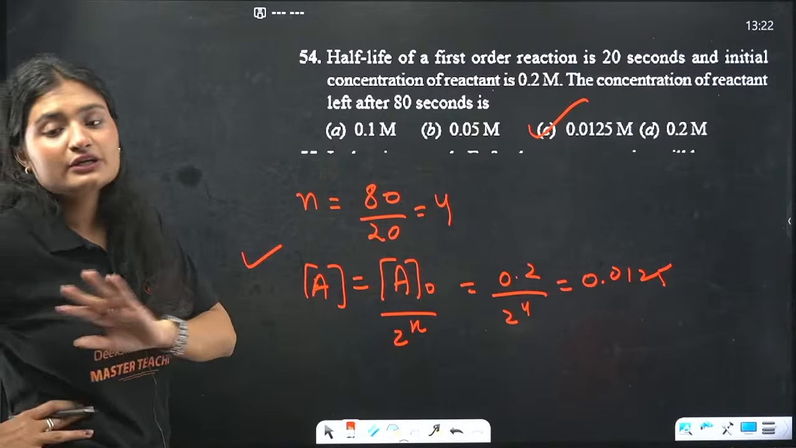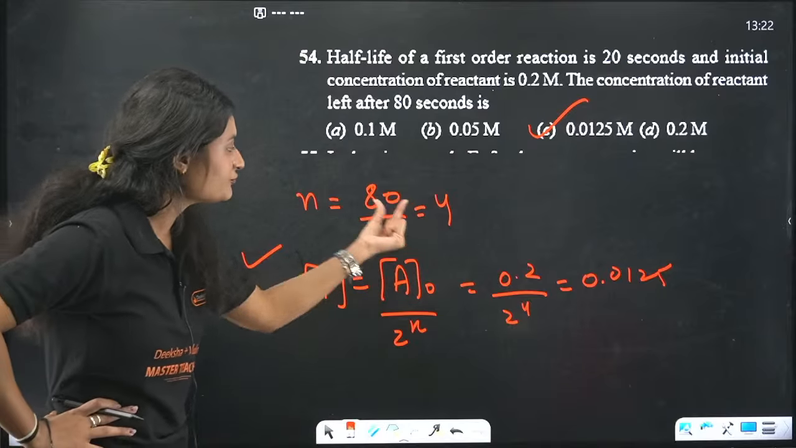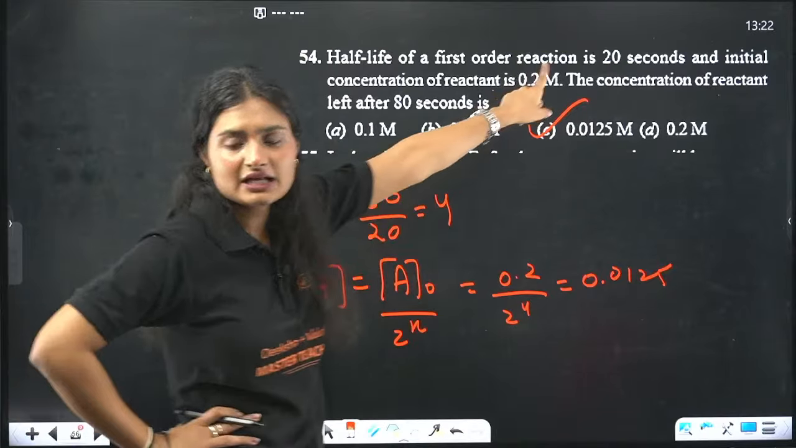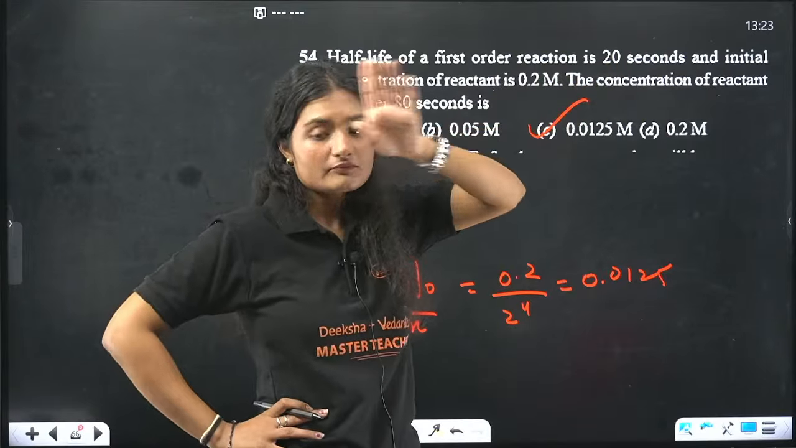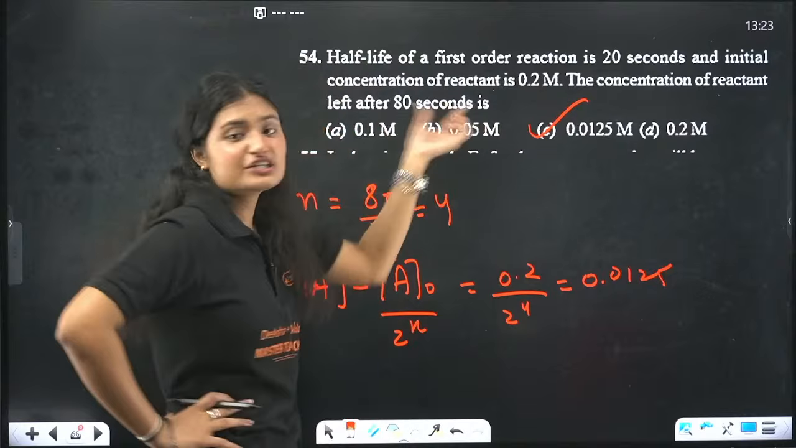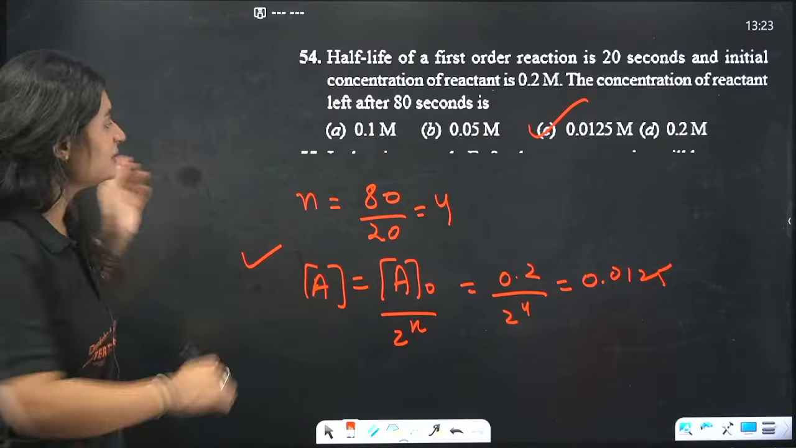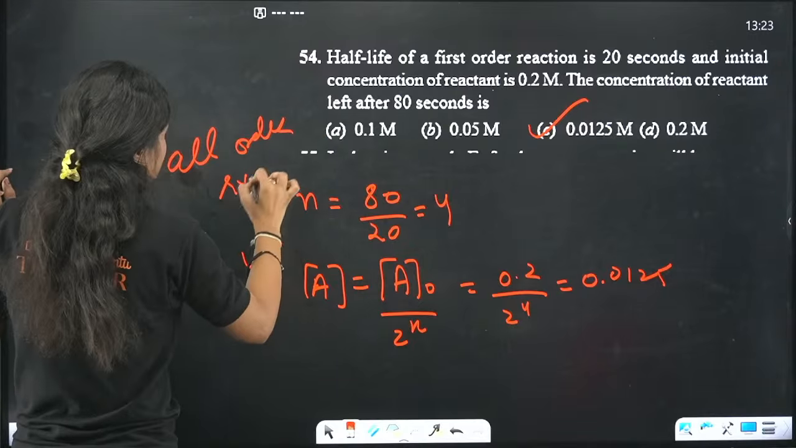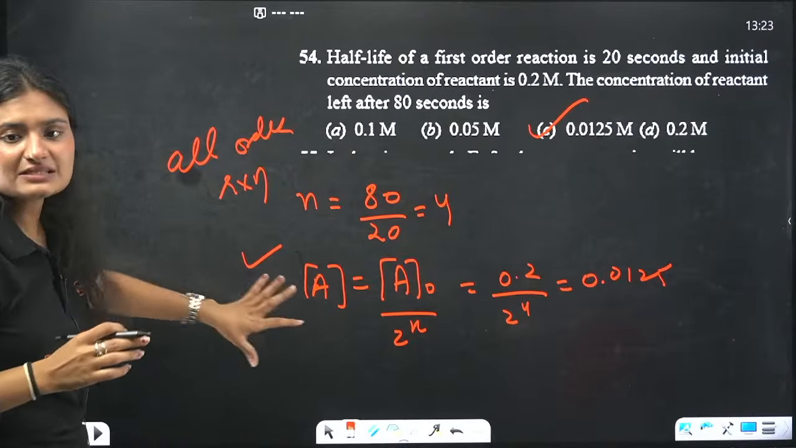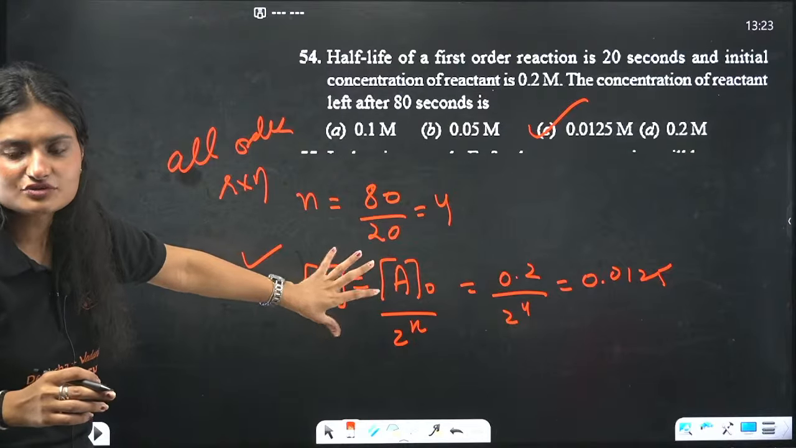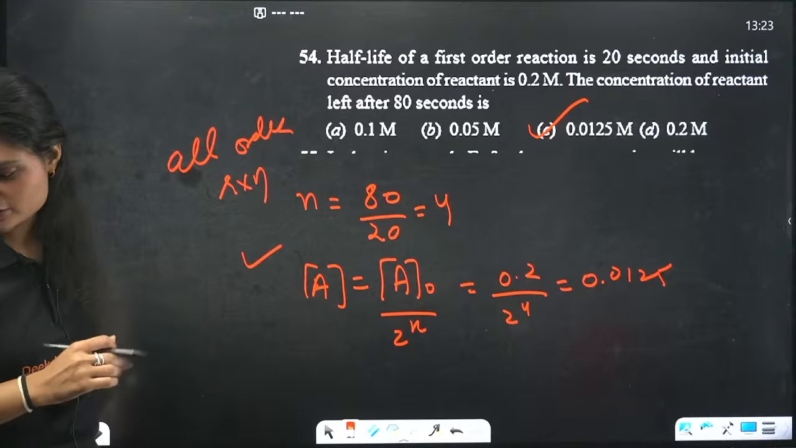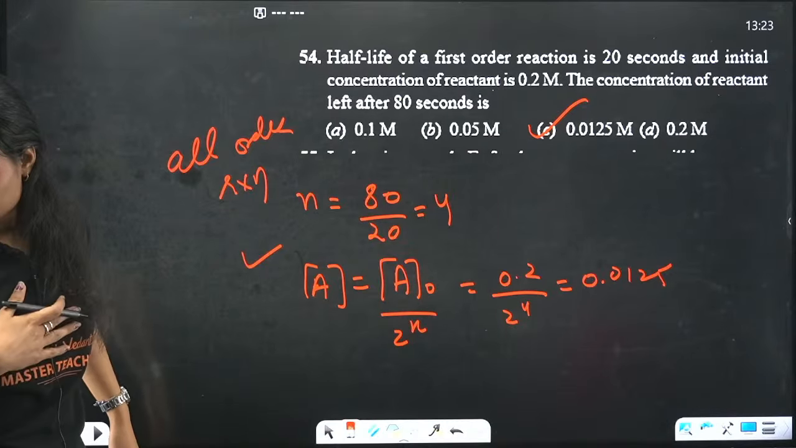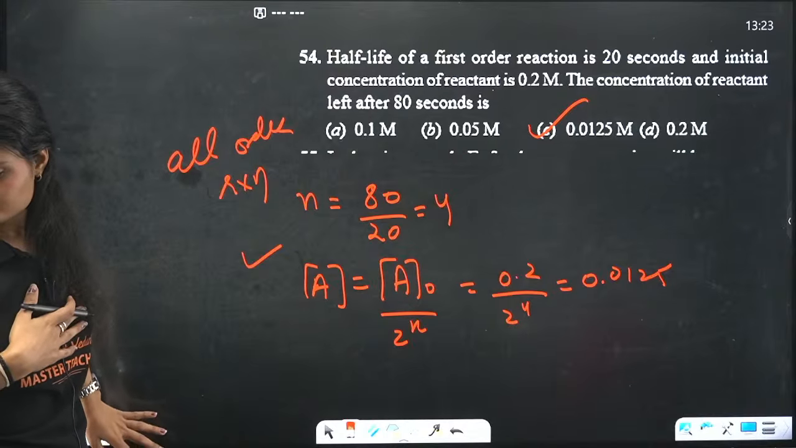Yes, we can use it for any. If we are given the half-life and we are given that this much time has passed, this is applicable for all order reactions. This formula is applicable because it tells about the amount of reactant that is left, so it is applicable for all orders of reactions. Okay, next question.